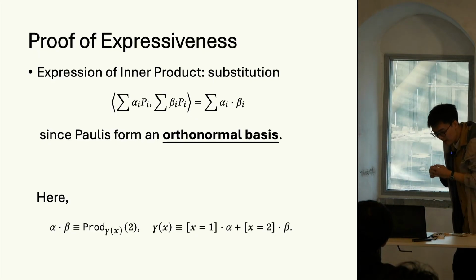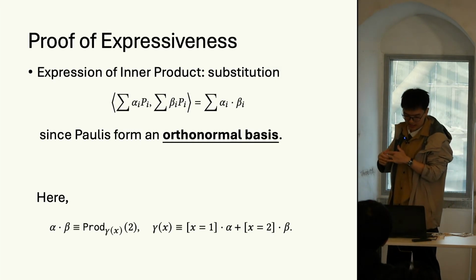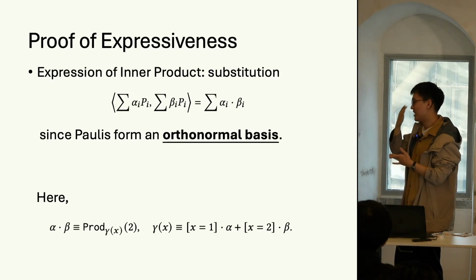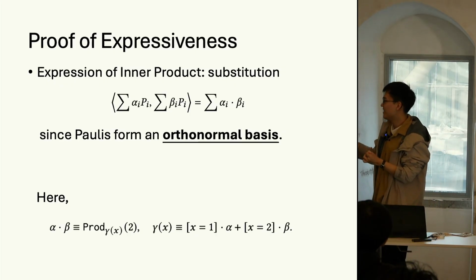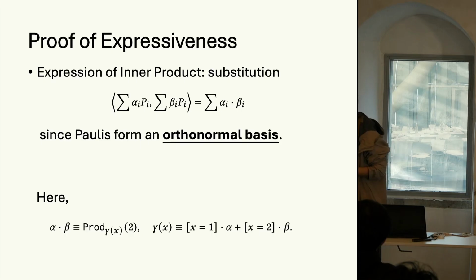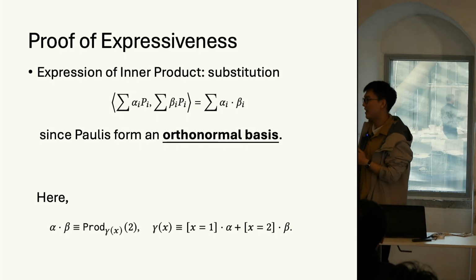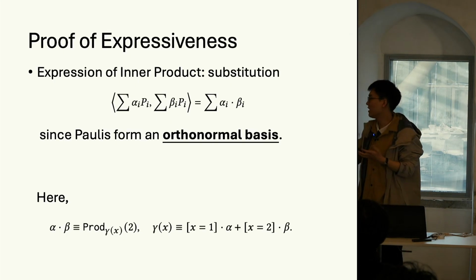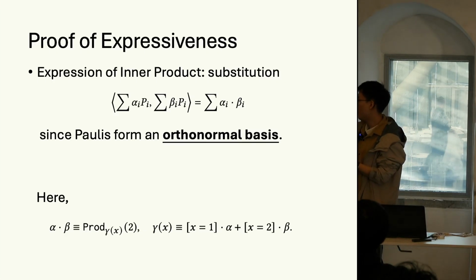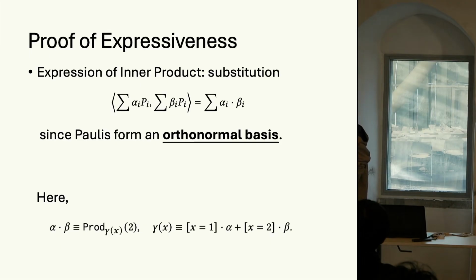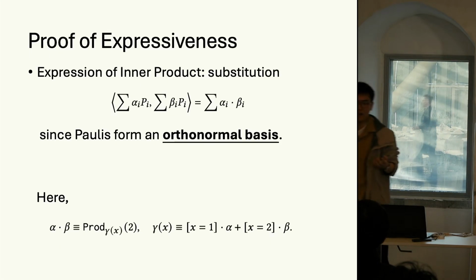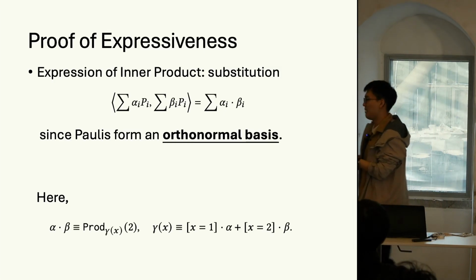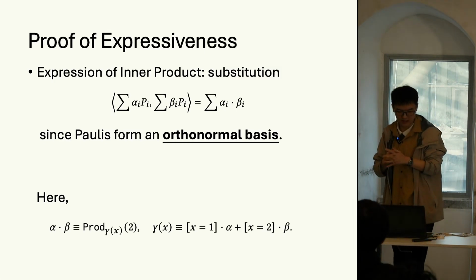And here we may need to express the product between coefficient formulas, and this can be achieved by constructing a new coefficient formula, gamma x, such that gamma x evaluates to alpha if x equals 1, and evaluates to beta if x equals 2, because this is the definition of indicator functions. So by the previous theorem, we just take the product of gamma over x from 1 to 2, and we obtain the same value as alpha times beta. Of course, everything here is bounded, and I omit the tedious discussion.